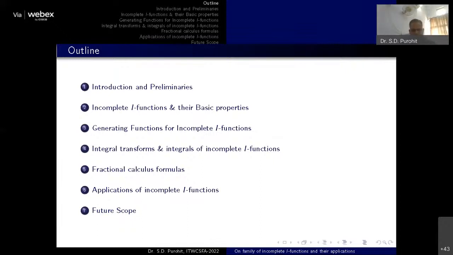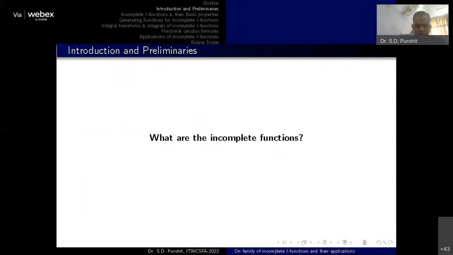Of these functions. Further and last, we will also discuss some future scope for the research in this area. So first of all, everyone has a question in their mind: what is an incomplete function? Because there are so many types of functions which are called special functions.